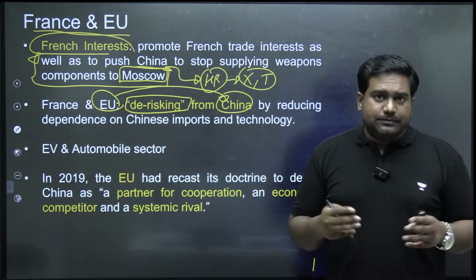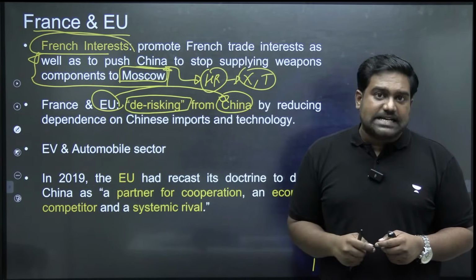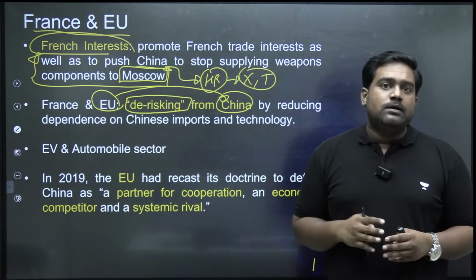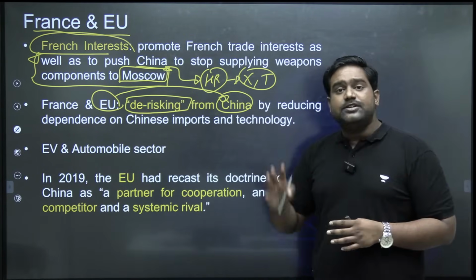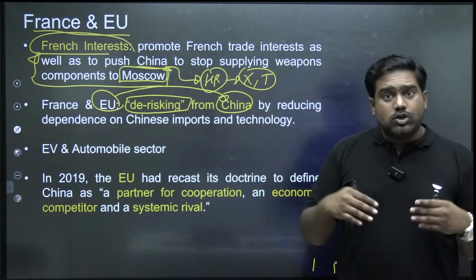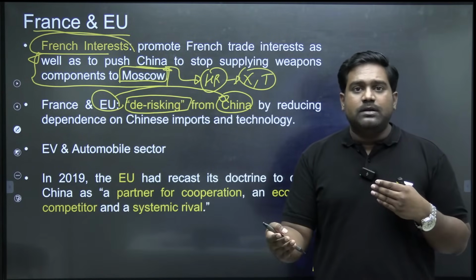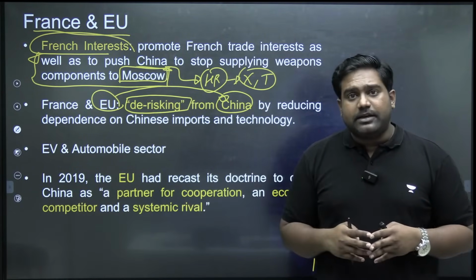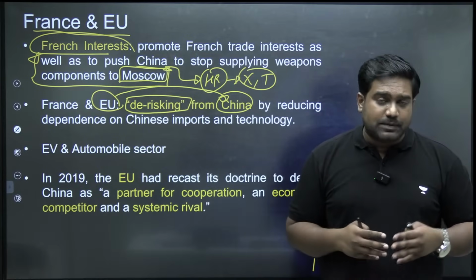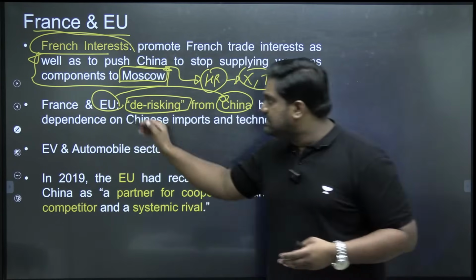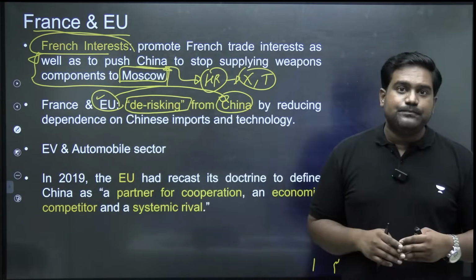So this would serve the interests of the European powers as well. But following the Russia-Ukraine war and the increasing Chinese aggression as well, plus the competition between the European markets and the Chinese market, and the European producers and Chinese producers, this has triggered concerns for other EU members.